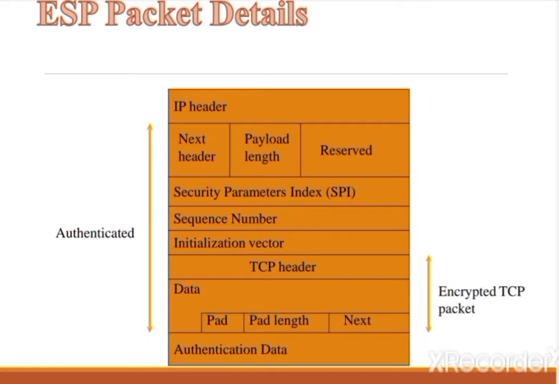Payload is the data. Padding is one important thing added here. Padding is extra bits or space added to the original message in order to ensure confidentiality. Padding length is the size of the added bits or space in the original message. One important thing here is that the TCP packet is encrypted.